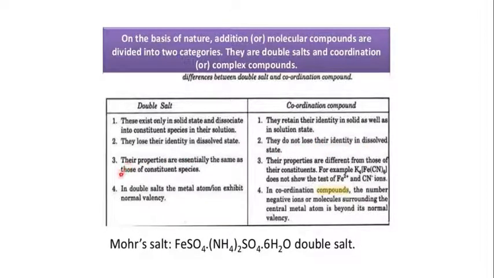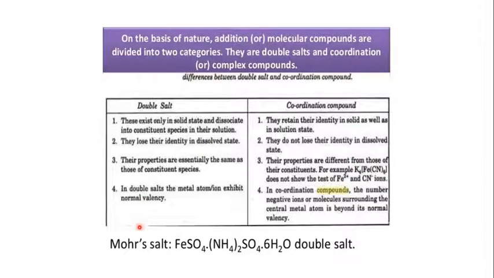The third is that the properties of a double salt are essentially the same as those of its constituent species, while in a coordination compound the properties are different from those of its constituents. For example, K4[Fe(CN)6] does not show the tests of Fe2+ and CN- ions. So the constituent ion properties are not shown in the coordination compound.